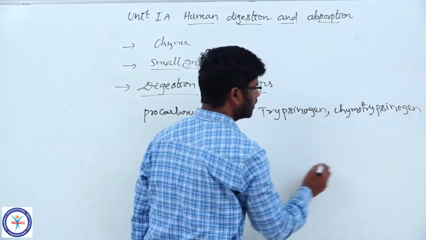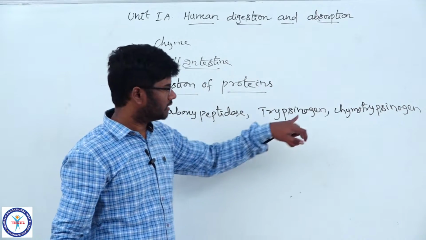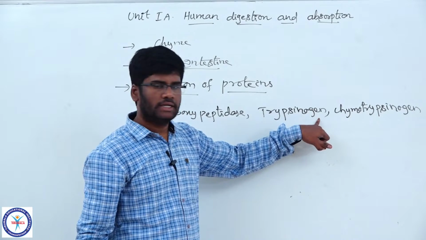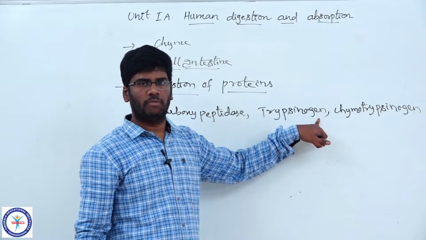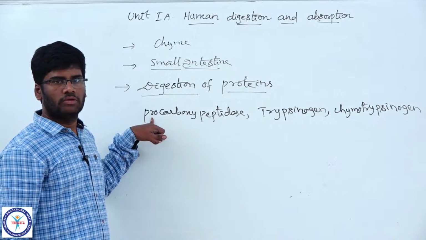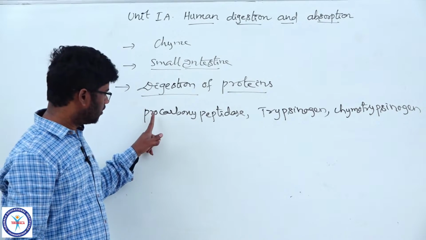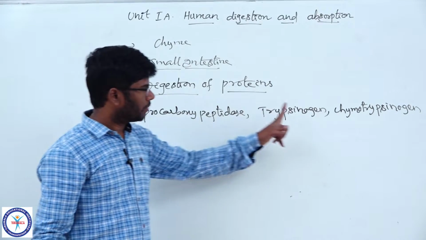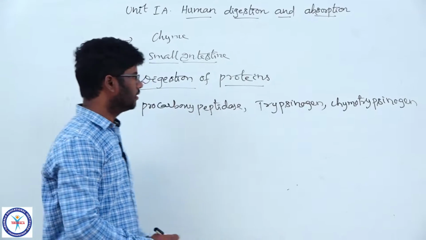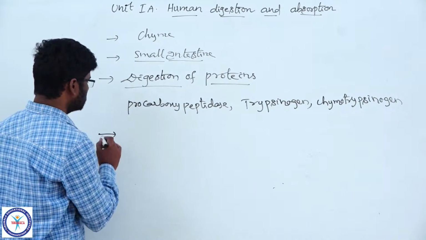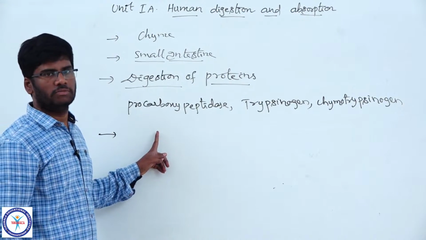These are the inactive enzymes. The "gen" ending indicates the inactive form. Here "pro" also indicates the inactive form. Here pro is a prefix, but gen is a suffix. And these inactive enzymes must be converted into their active forms.